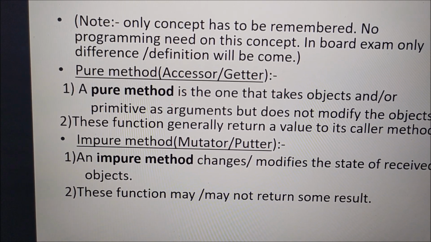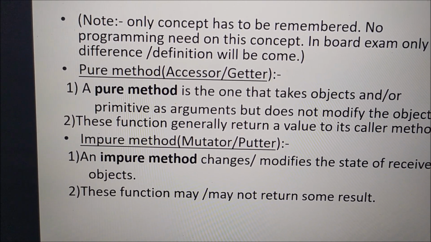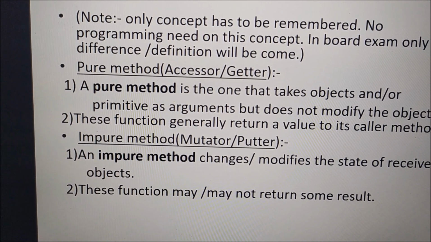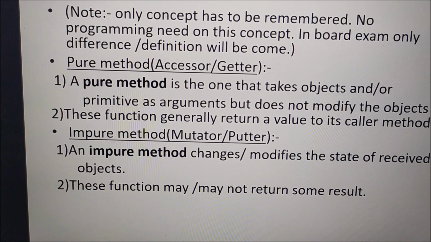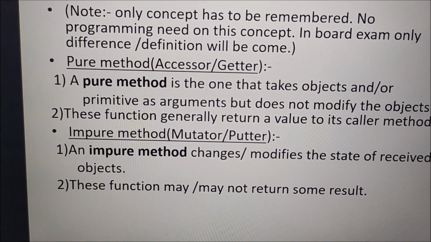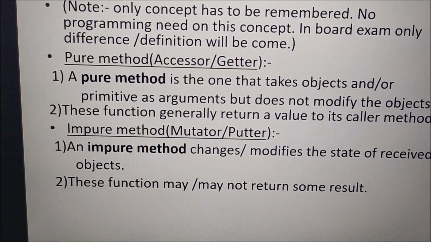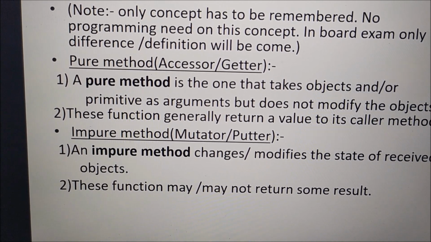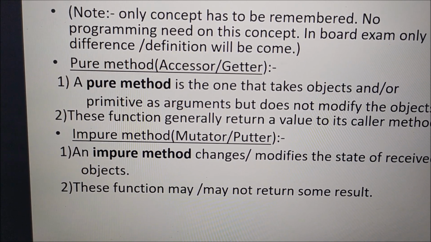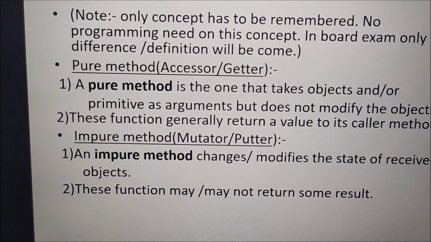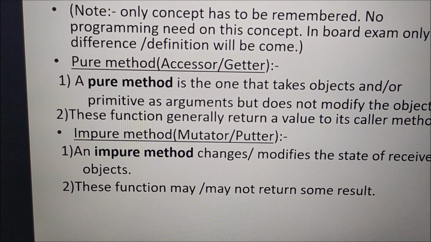Okay. Now what is the impure method? The other names you can see here are mutator or putter. So an impure method is just the opposite of a pure method. It changes or modifies the state of the received object. Okay, the data of the object can be changed or modified by the impure method. Okay, and this function is not responsible for returning a result to the caller method. It may or may not return a result to the caller method.